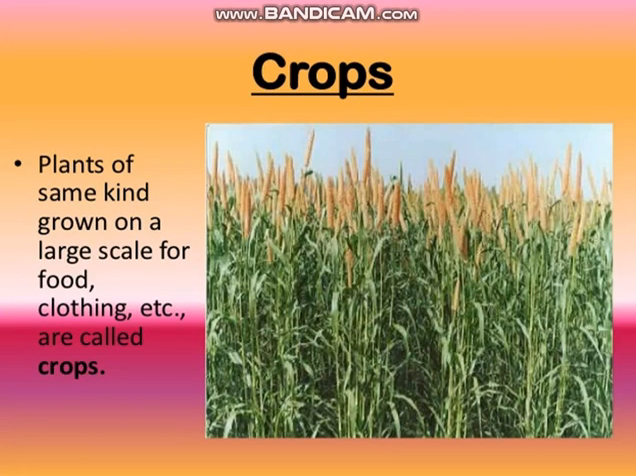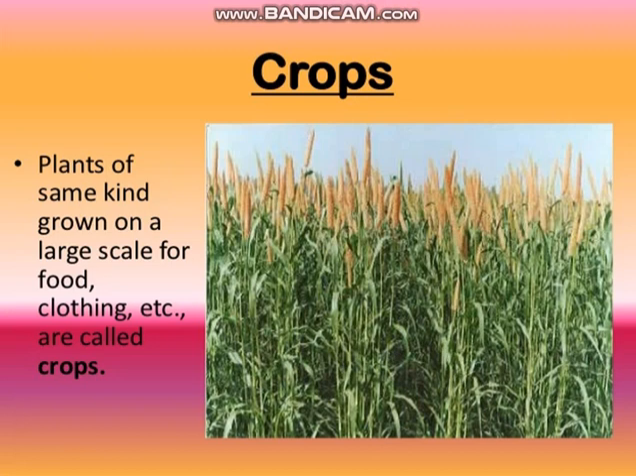Farmers grow plants in their fields. When plants of the same kind are grown in a field on a large scale, they are called a crop. For example, a crop of rice means that all the plants grown in a field are rice.